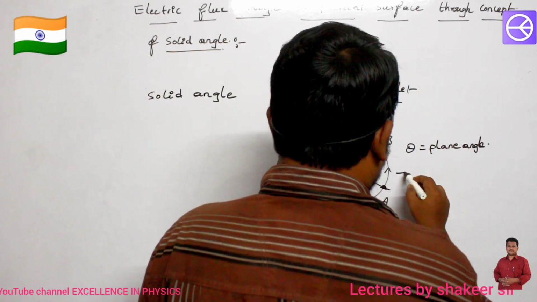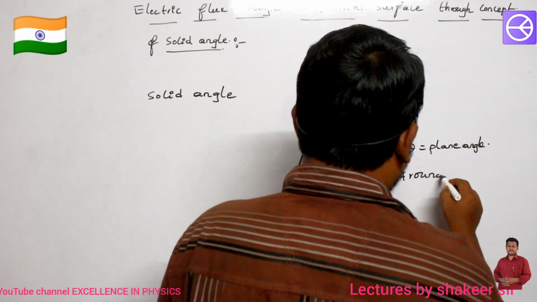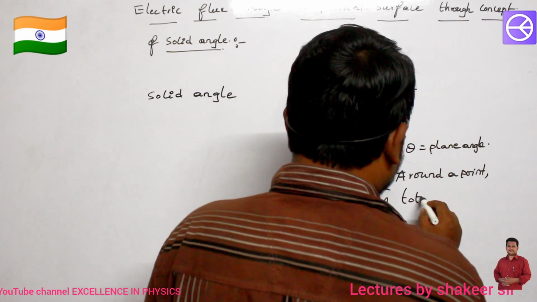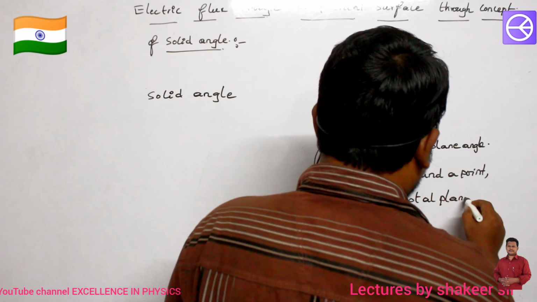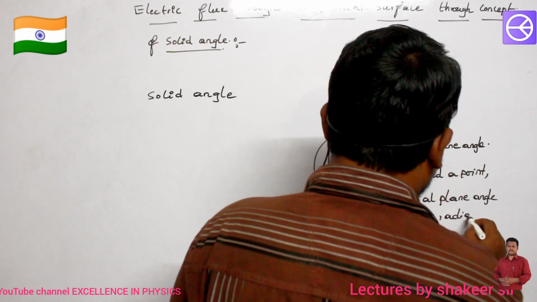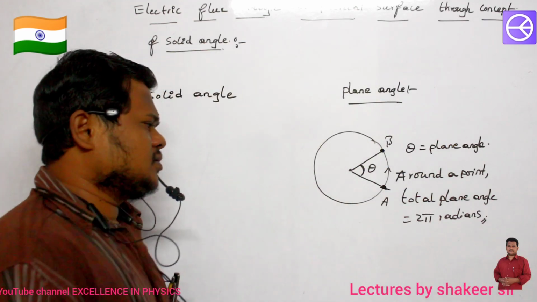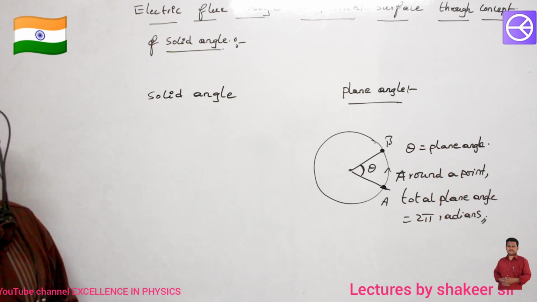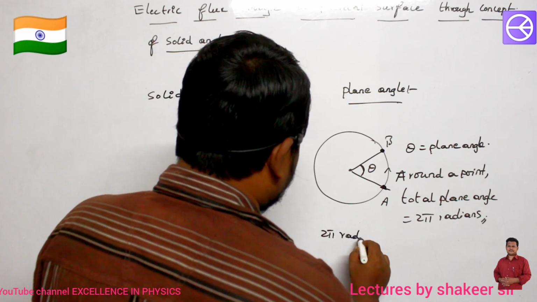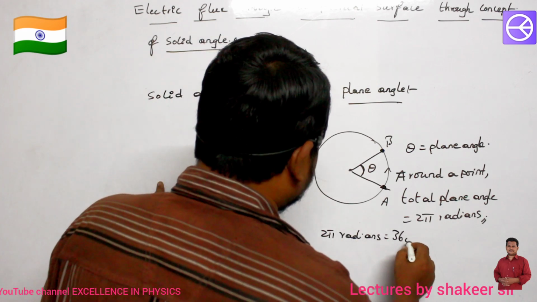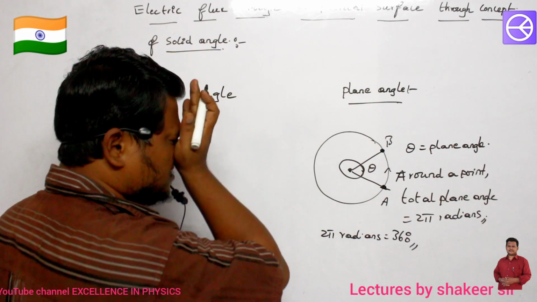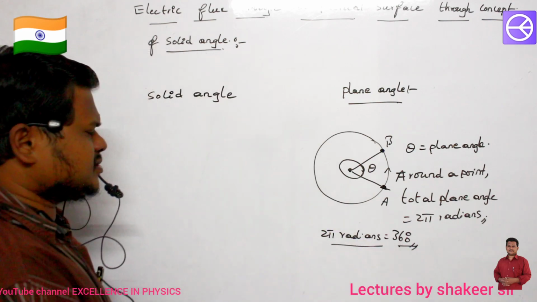So around a point, what is the total plane angle? Total plane angle is equal to 2 pi radians. Already we should have studied this one. So around a point, the total plane angle will be 2 pi radians. 2 pi radians I can also call 360 degrees. So about this point, the total angle which can be formed is equal to 2 pi radians, or 360 degrees.